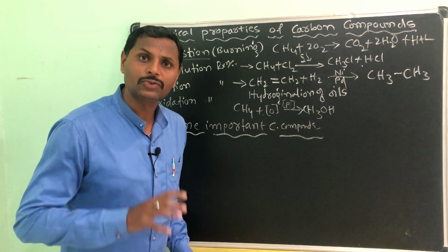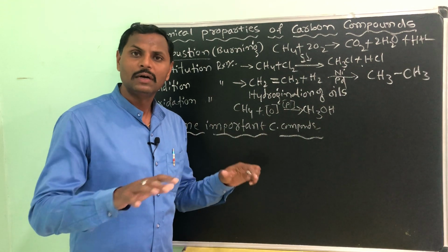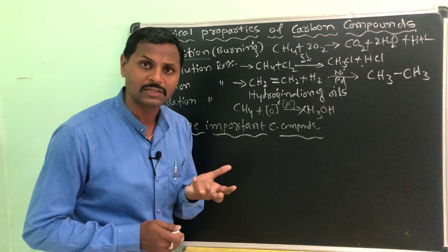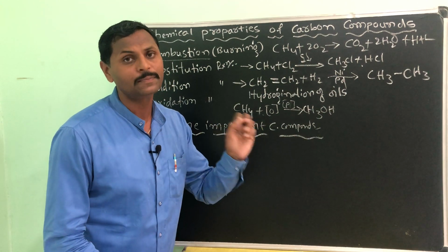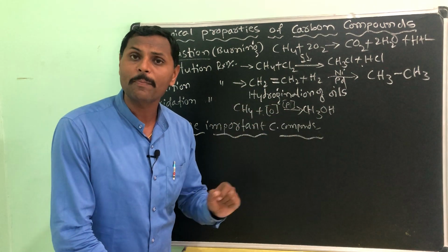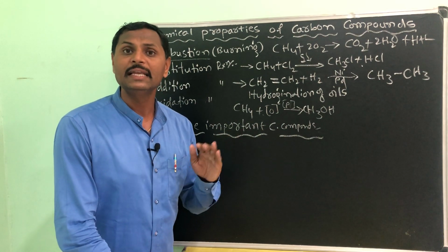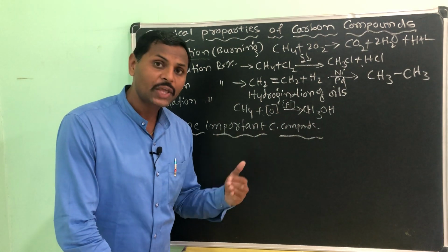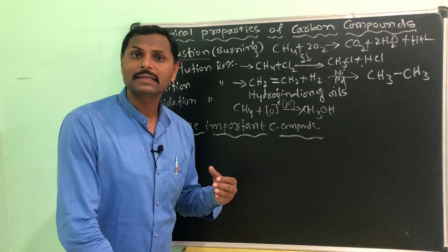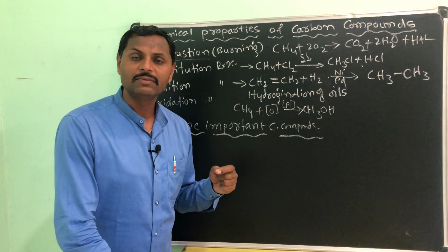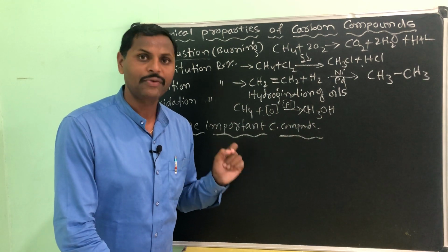If you put it on the gas stove, there you will not find any carbon particles attached to the vessels. Why? Because methane, ethane, propane, butane, these fuels are very clean fuels, and will not give much carbon particles and much carbon monoxide. That's why we are using them, these are very, very clean fuels.